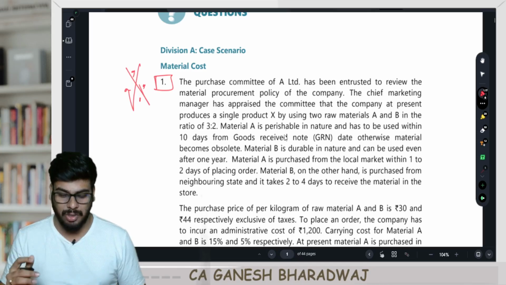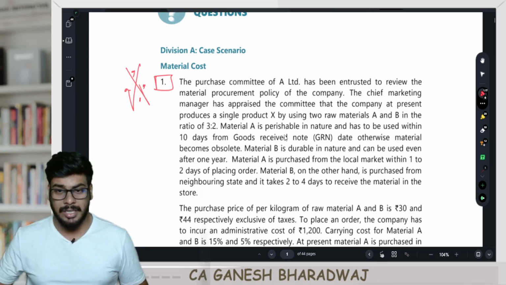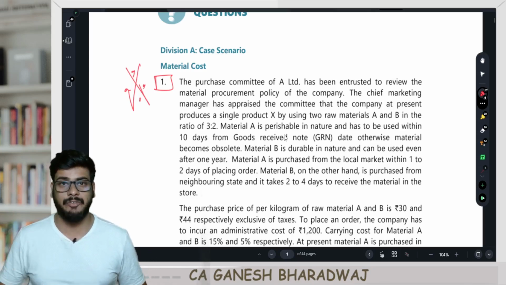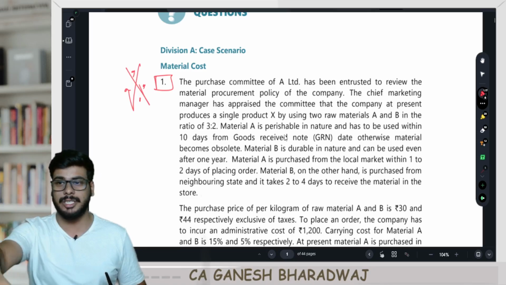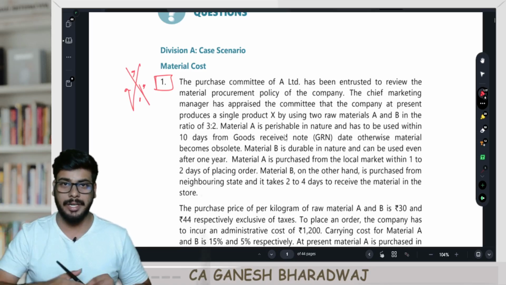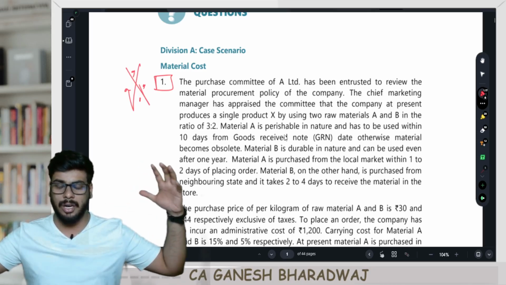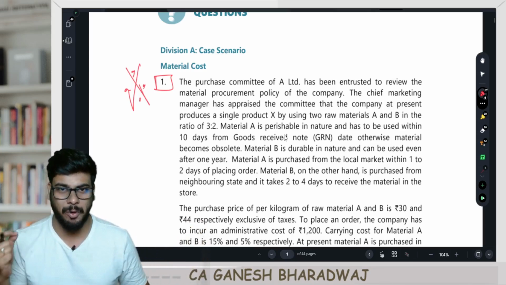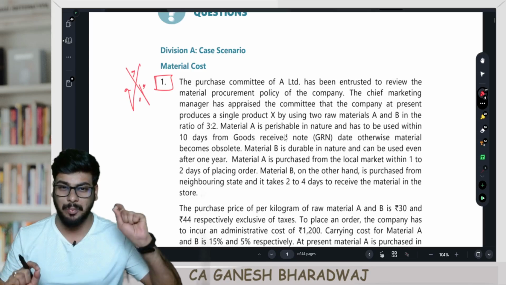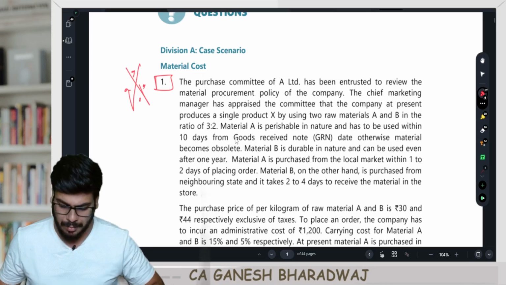So I would rather call this a very unique problem, one of a kind problem. Honestly, I have never seen this kind of problem at the intermediate level in any of ICAI's publications till date, not just the last 1 or 2 years. Now, nothing new as such in terms of concepts, but there are certain small aspects that they have kept a beautiful twist in, right? So let us get started with this question number 1.